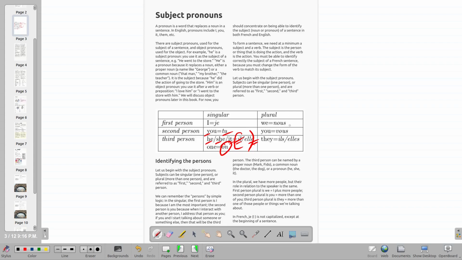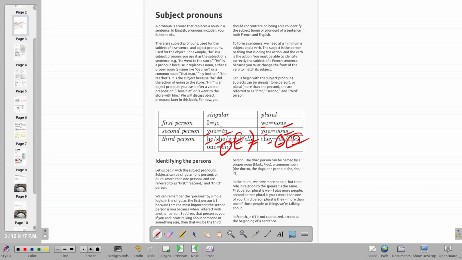Now we have the plural ones. We, the equivalent is nous. You, the equivalent is vous. They, the equivalent is il and elle. If it is a masculine group of they, then it's il. If it is a feminine group of they, it is elle. So we also identified the different persons, first person, second person, third person.